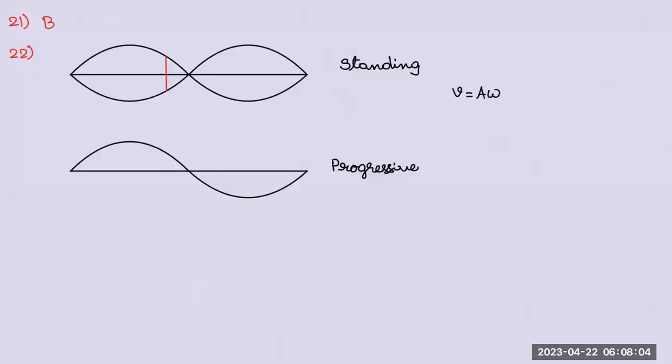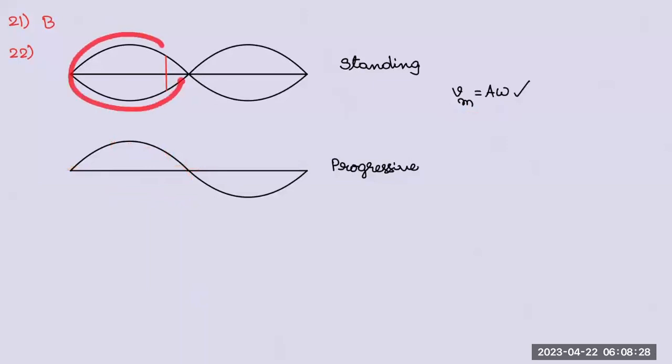So let us write V max. If this is the maximum velocity, in which case, standing wave or progressive wave? Both cases. In both cases, particles are executing SHM only. Observe, in a progressive wave, every particle has the same amplitude. So they will have the same maximum velocity.